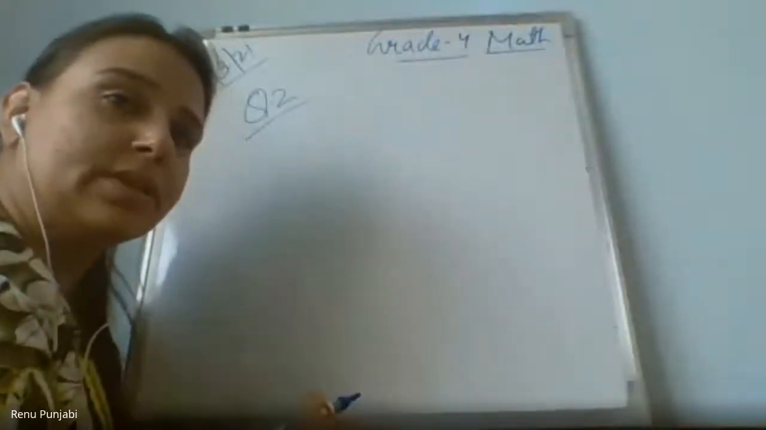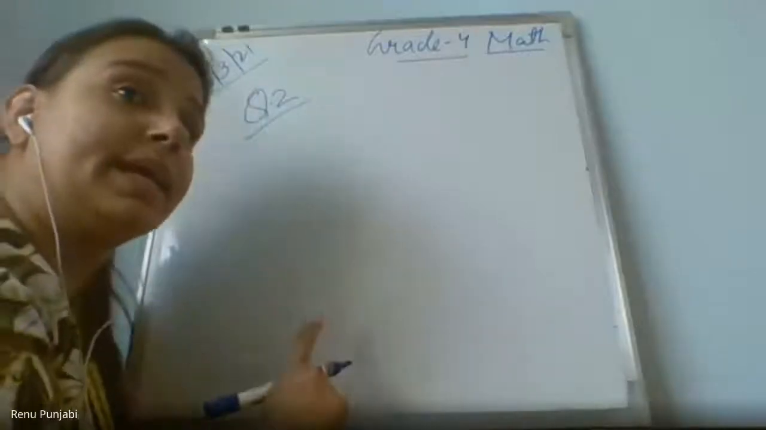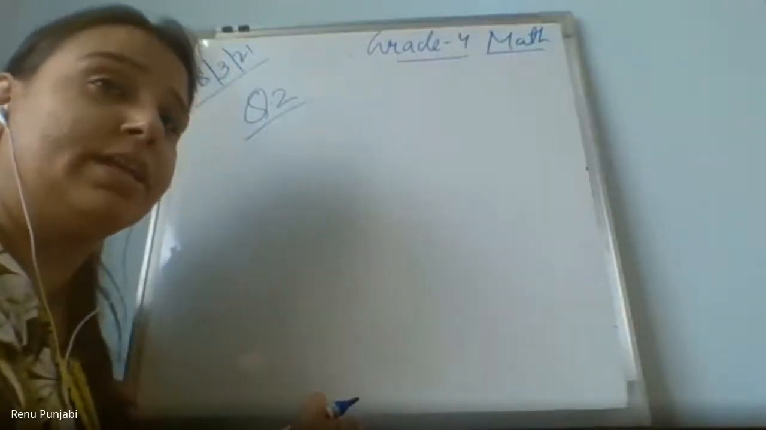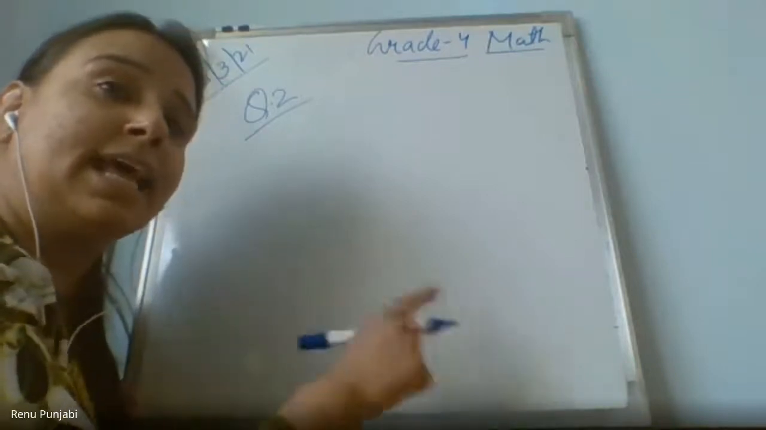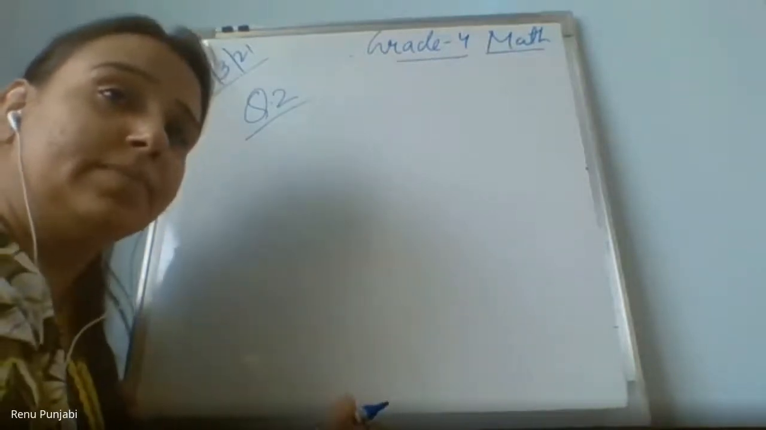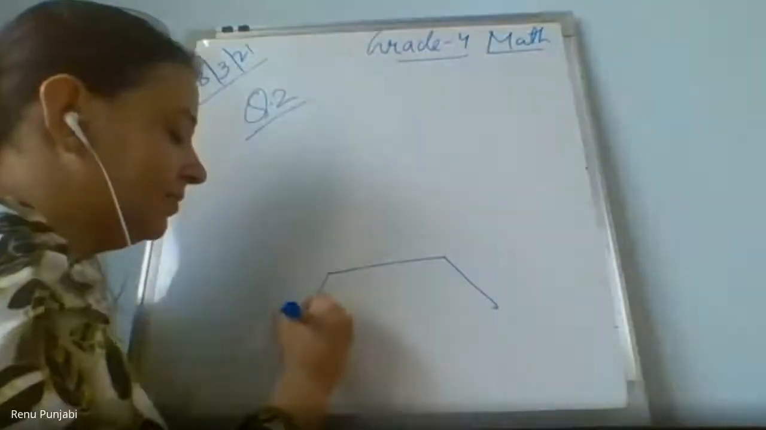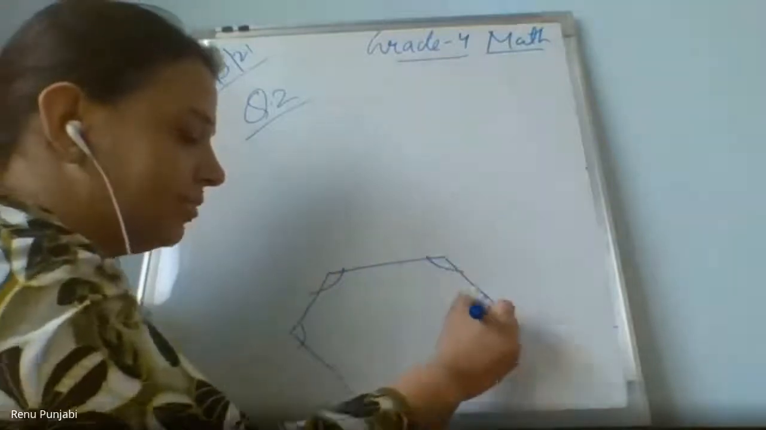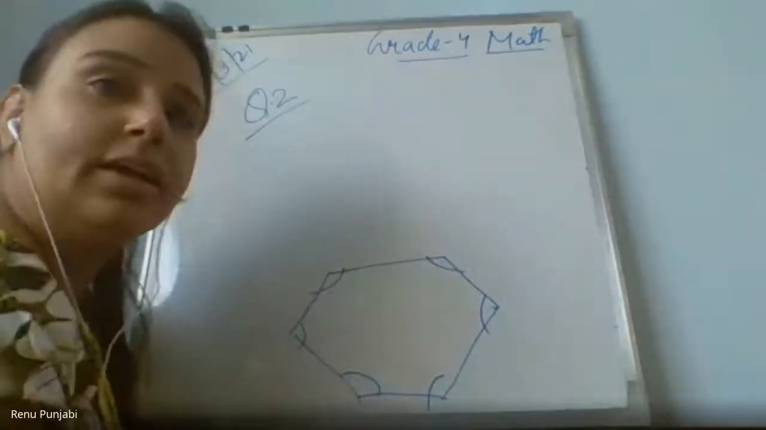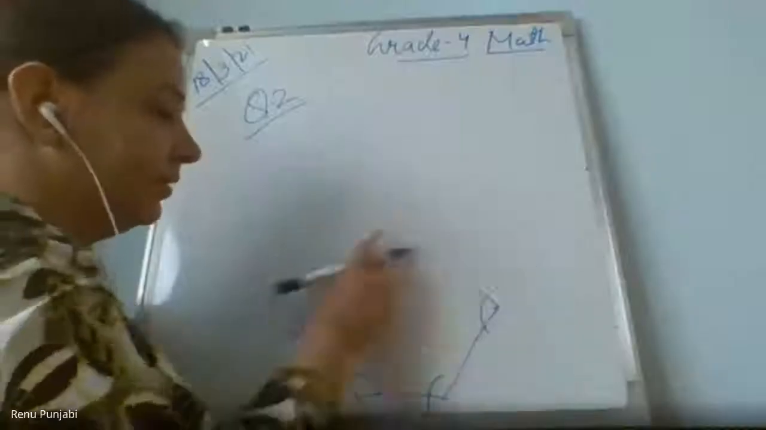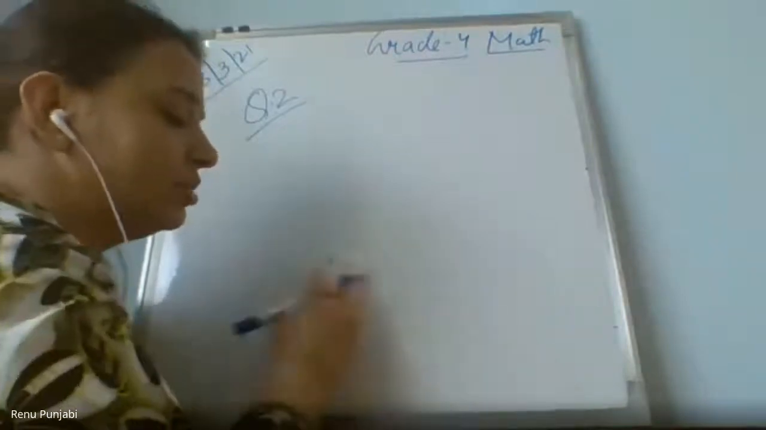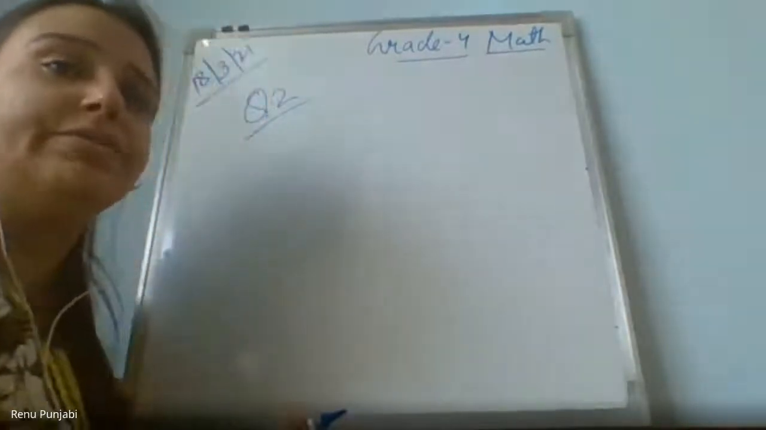Ma'am, what's the difference? I have explained in my beginning class also what is the difference in a regular hexagon. All the angles and the lengths of the sides are the same. Oh, yeah. Angles should be same. Got it. These angles have the same measurement in regular figures. And the sides also should be same. Then the figure is a regular figure.